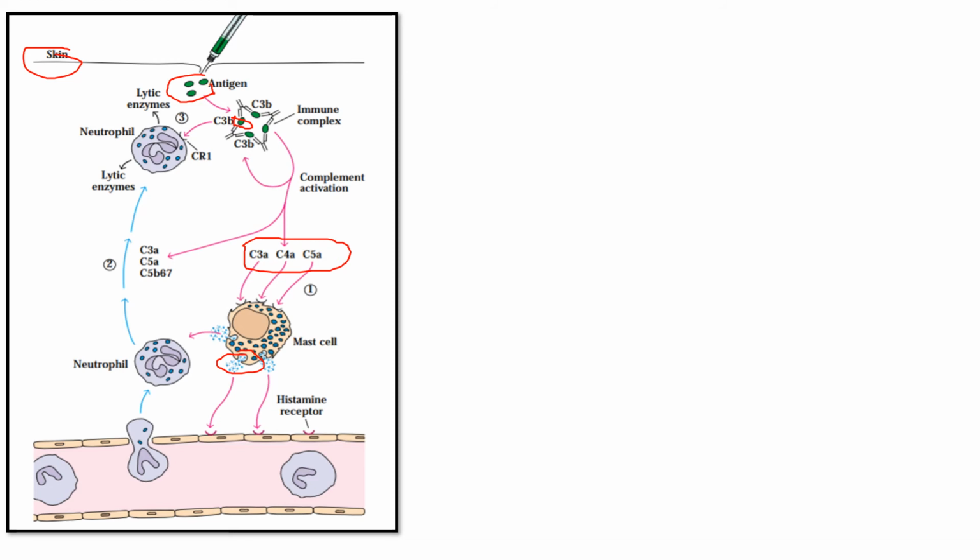Once these histamines affect the cells, vascular damage automatically takes place. See here, the vascular damage takes place after the neutrophils enter. It is harmful to the skin. It is the type 3 hypersensitivity reaction. It is very easy to understand.